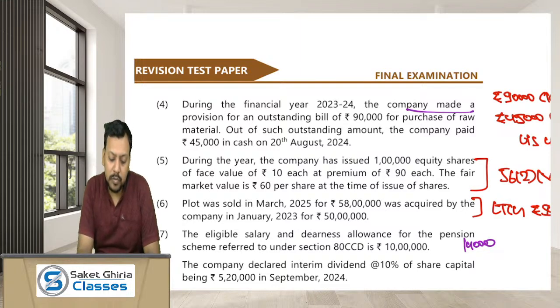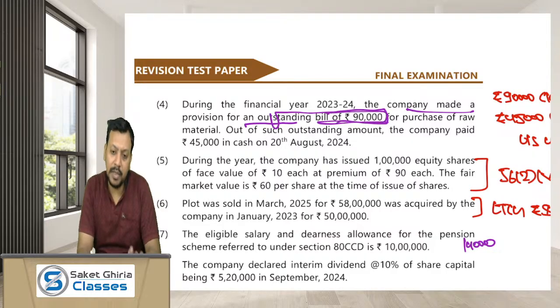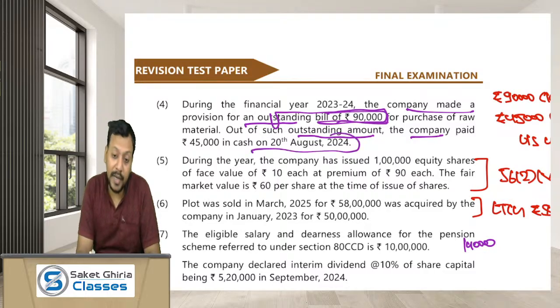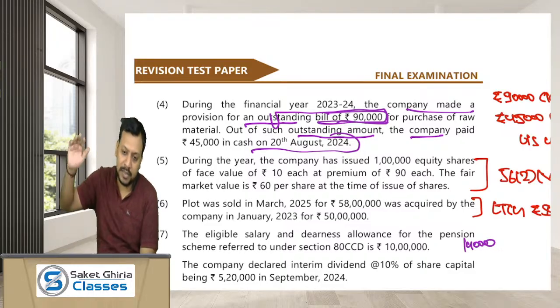During the financial year 23-24, company has made a provision for outstanding bill of 90,000. As the company is following mercantile system of accounting, this 90,000 can be claimed as deduction in the previous year 23-24. Out of such outstanding amount, company paid 45,000 in cash. Dear friends, if you have claimed any deduction on accrual basis, and if you pay that amount exceeding rupees 10,000 by a mode other than specified mode, then that payment would be considered as your income in the previous year in which such payment is made.